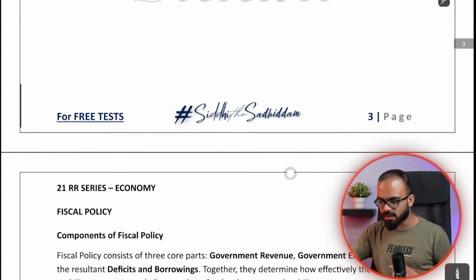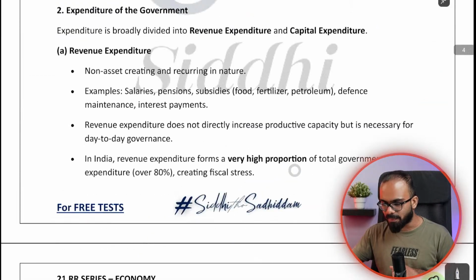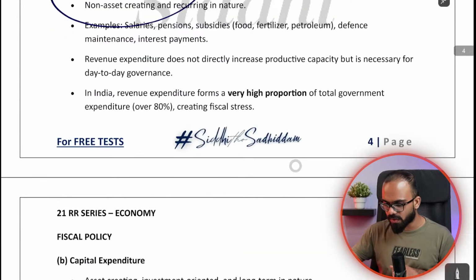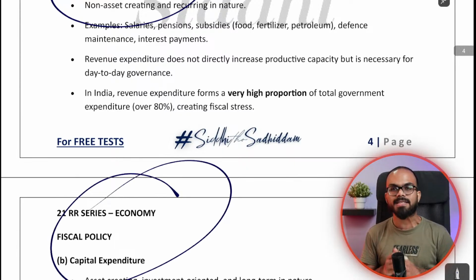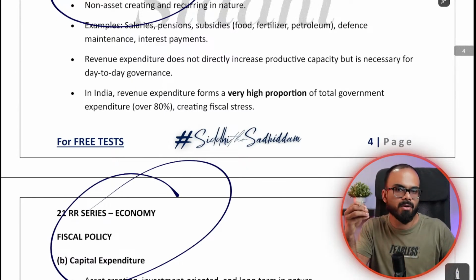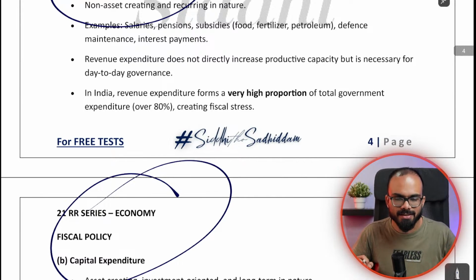As a part of fiscal policy, you need to study one topic: what is capital expenditure, and what is revenue expenditure. I will tell you the difference. It is very, very simple. The day-to-day expenses of any government, you call revenue expenditure. If the government is buying something or creating any kind of assets, then you call it capital expenditure.